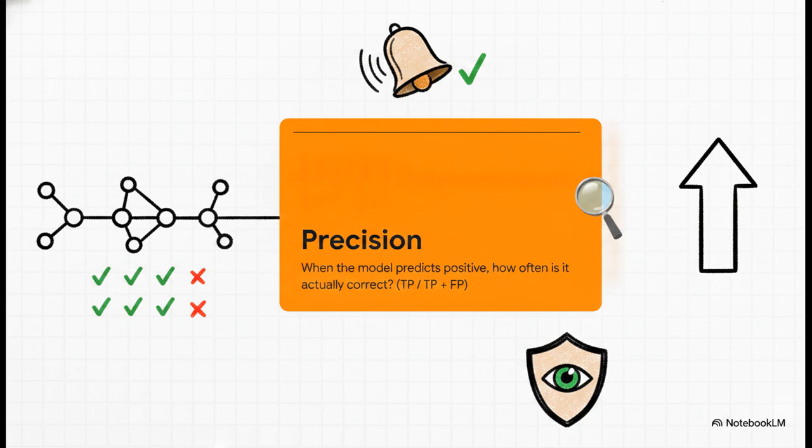First up is precision. Precision asks the hard question. When the model actually raises the alarm and predicts a positive case, how often is it right? High precision means virtually no false alarms. It means people can actually trust the warning. When the model says something is happening, it really, truly is.